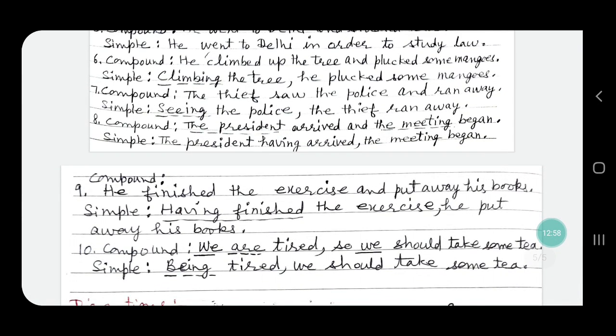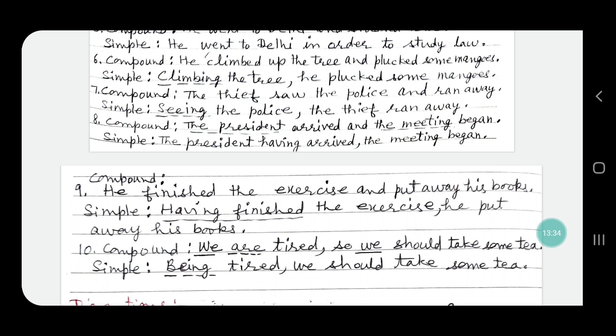Now sentence number 8, the compound sentence is, the president arrived and the meeting began. Here in this sentence also there are two actions coming one after the other, arriving and beginning, but the subject is not the same. The subject of the first clause is the president and the subject of the second is the meeting, and they are joined together by the conjunction and.